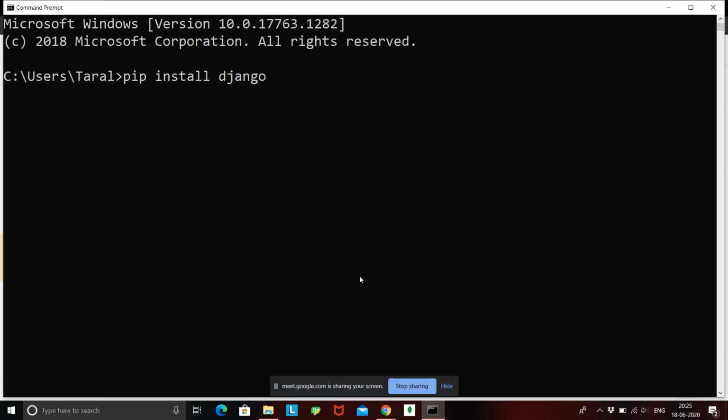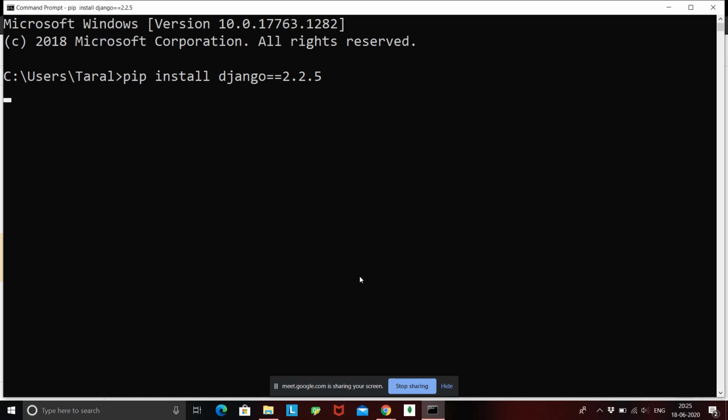But as I am on version 2.2.5, I request everyone to download 2.2.5, so we don't have any compatibility issues between our codes. To download a specific version of Django, write pip install Django equals equals 2.2.5 and mention the version that you need. This will install version 2.2.5 into your system.